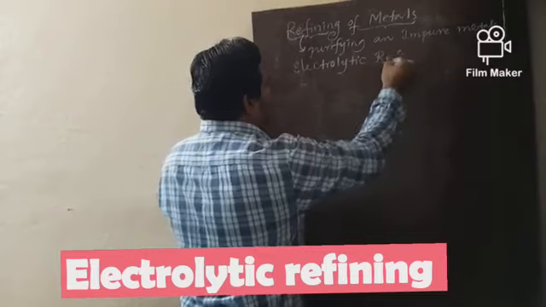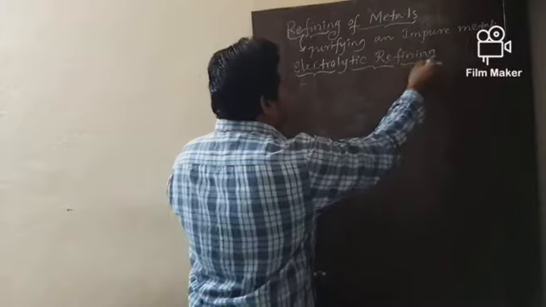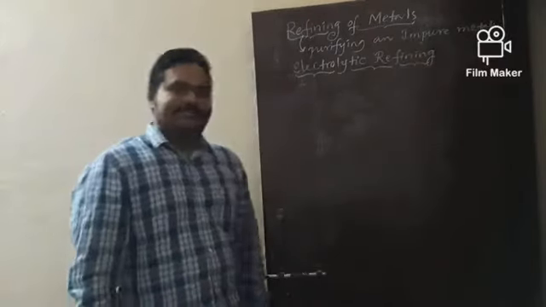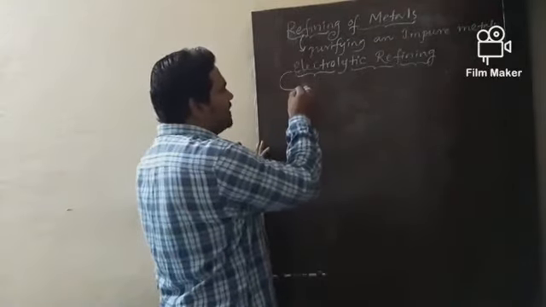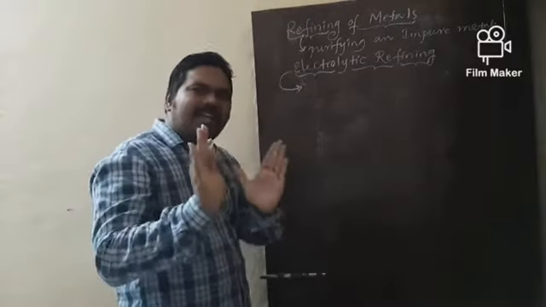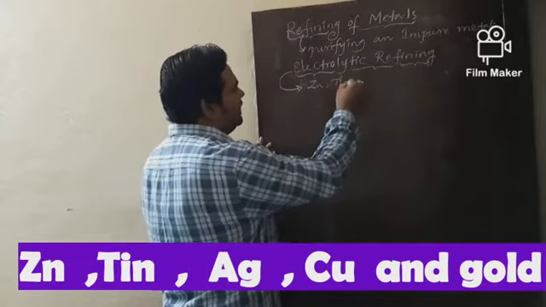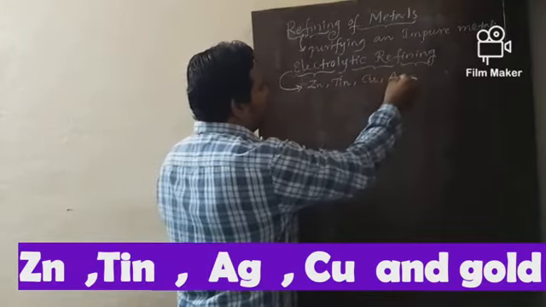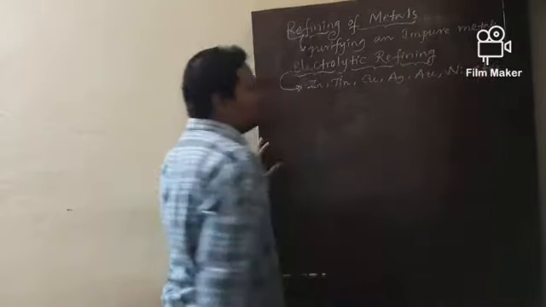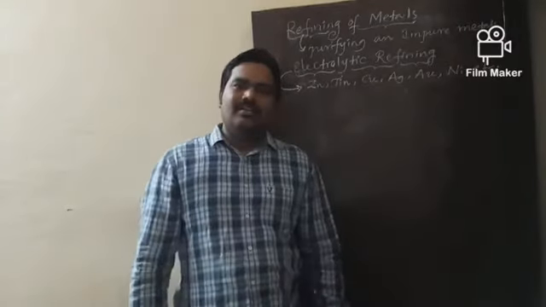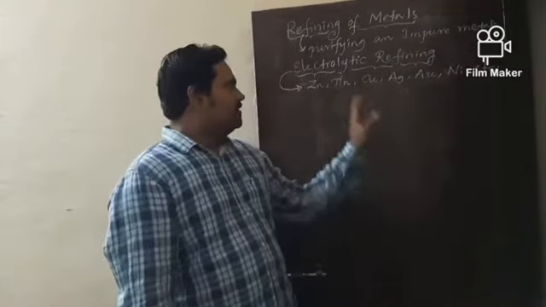By using this electrolytic refining method, we generally refine metals like zinc, tin, copper, silver, gold, nickel, etc. So these are the few metals which are electrolytically refined.